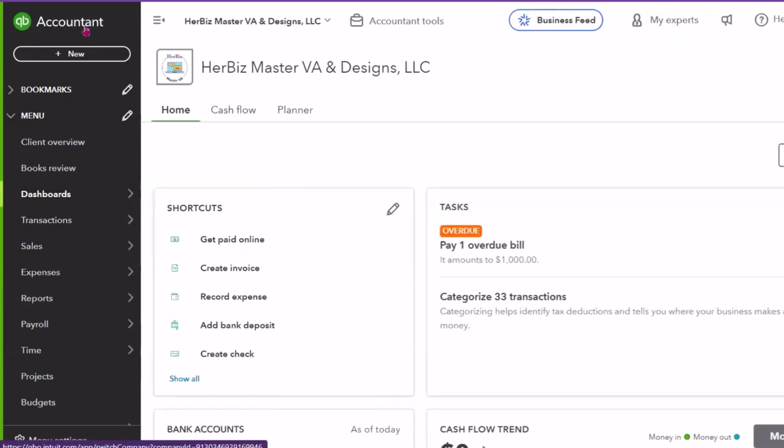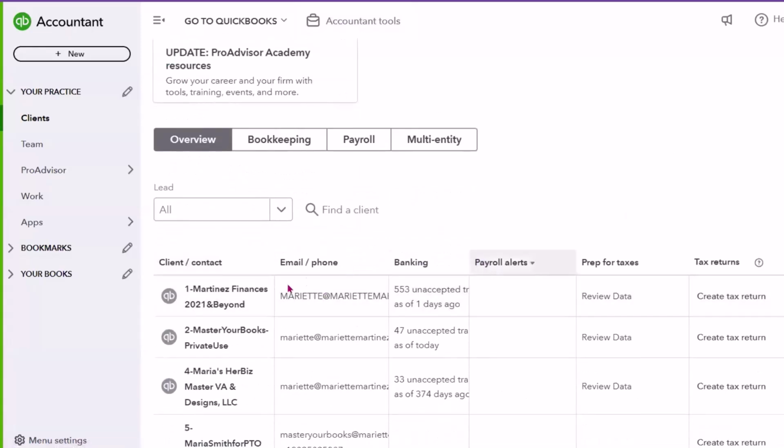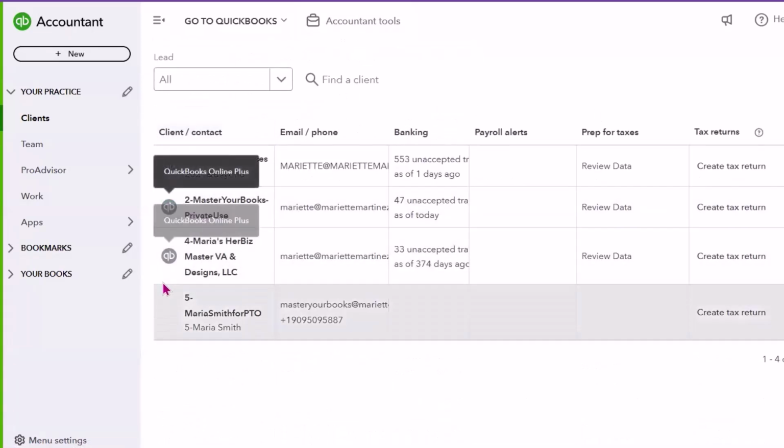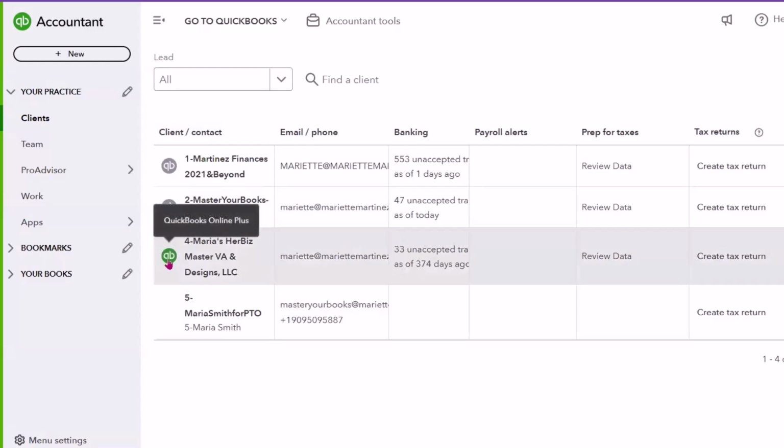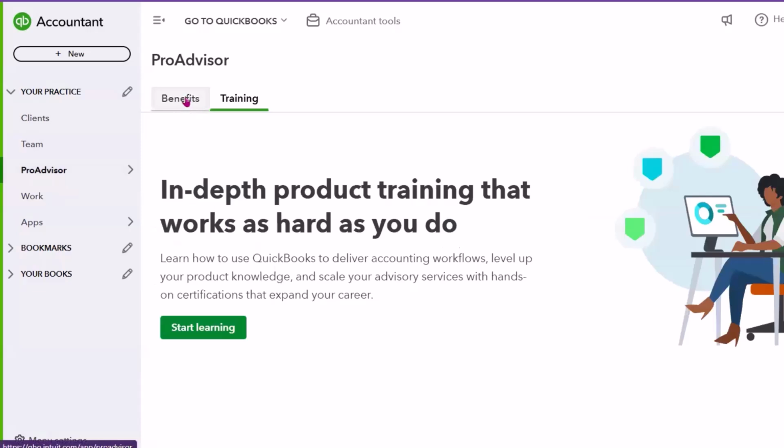Okay, there's so much more to learn here, but I just want you to get some navigation tips. Again, we'll go one more time to the QuickBooks Accountant dashboard to remind you that here, not only do you have access to this beautiful dashboard, with a lot of features on this dashboard, you have access to add clients here, you have access to click on the client to open up the client, and you have access to the ProAdvisor benefits, so the benefits of being a ProAdvisor, and of course the training as well. So quite a bit here that you can access.